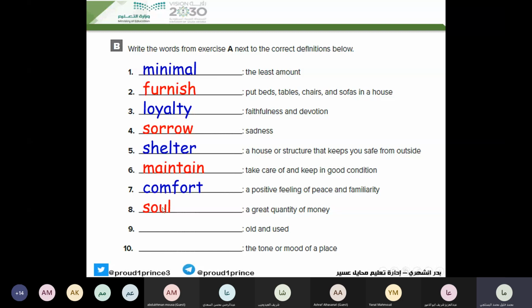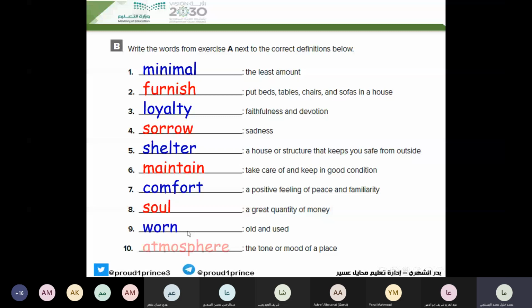Number 9. Can I try, teacher? Old and used. Worn. Good. Worn. Old and used. And the last one is what? Who can read it? Uday. Atmosphere. The tone or mood of a place. Good. Atmosphere means the tone or mood of a place.